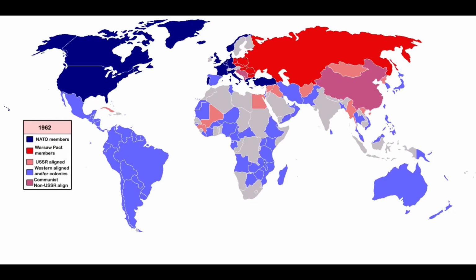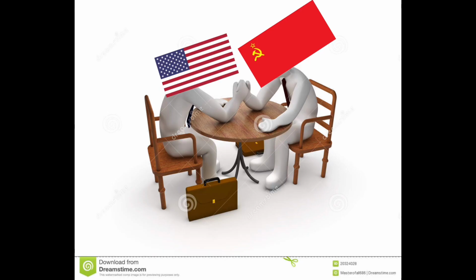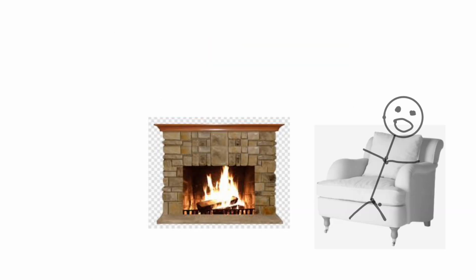1961. The world was still in the midst of the Cold War. The United States and the Soviet Union were engaged in a global power struggle, with each side vying for influence and control over different regions of the world. But one country made America a little too scared that they tried to invade them and overthrow the government.